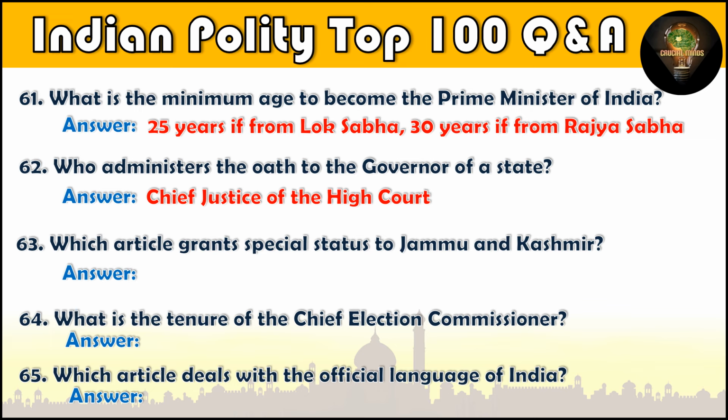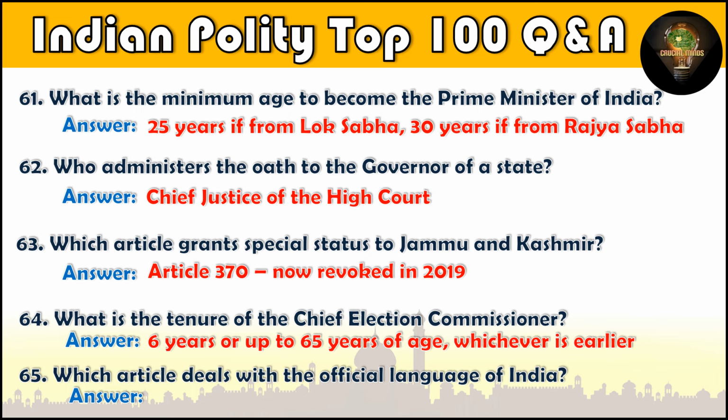Question number 63. Which article grants special status to Jammu and Kashmir? Article 370, now revoked in 2019. Question number 64. What is the tenure of the Chief Election Commissioner? 6 years or up to 65 years of age, whichever is earlier. Question number 65. Which article deals with the official language of India? Article 343.